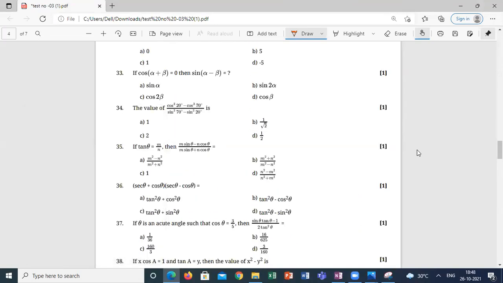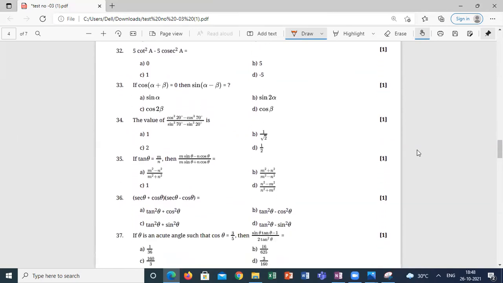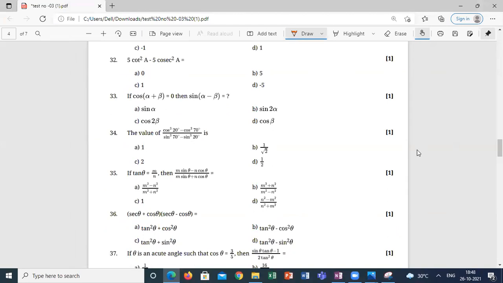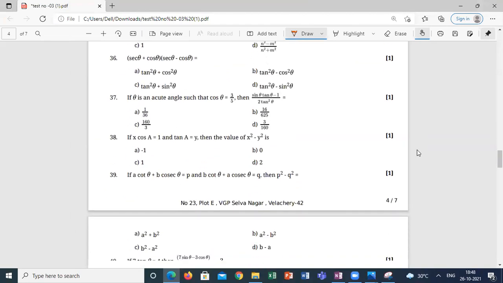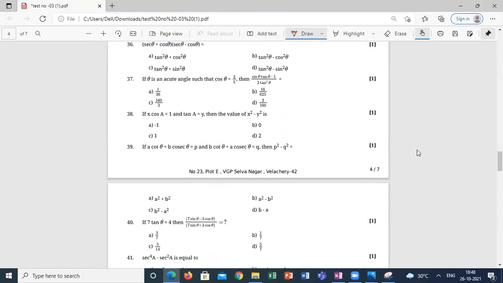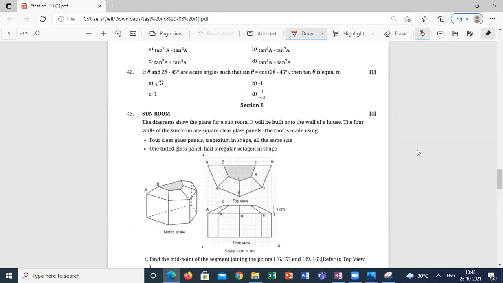Any other questions from 30 to 35? I can go to the 36 to 40 students. 36 to 40, anyone having any doubts? Any question from 36 to 40? Go through it. Students, anyone? No, sir. Sir, can you please explain the 37th question?